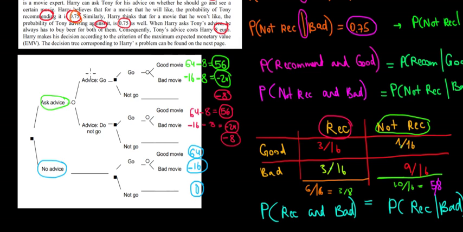Let's read it in common English. If the advice is to go, meaning that the movie is recommended, what is the probability that it is good? So we're looking for the probability of having a good movie given that it is recommended. And over here, we're looking for the probability that it is a bad movie given that it is recommended. So we have to calculate these probabilities, and we'll calculate them in the next video.